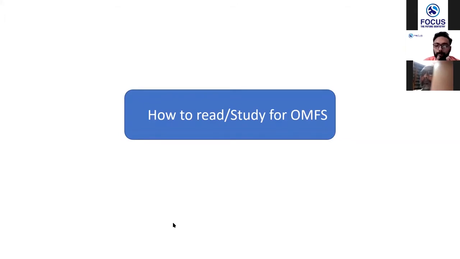Okay, so stay focused on what kind of questions have been asked. Then you check in the textbook for similar patterns or similar areas where similar pattern questions may be asked. Okay, so that's how you do it for any subject. Surgery also you do like that.